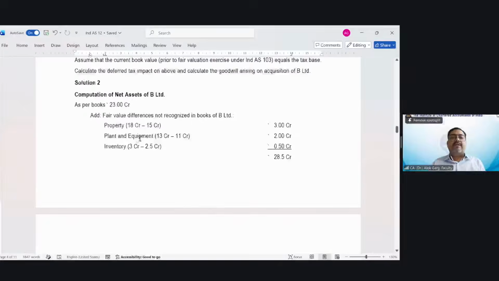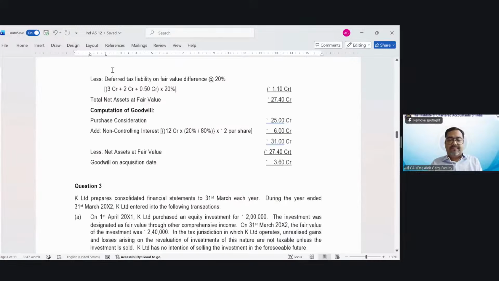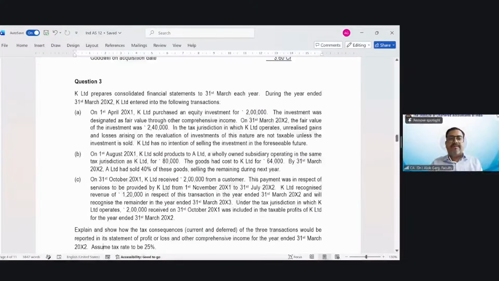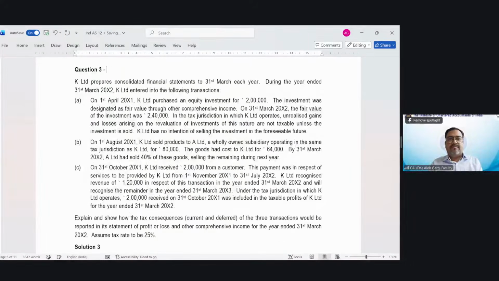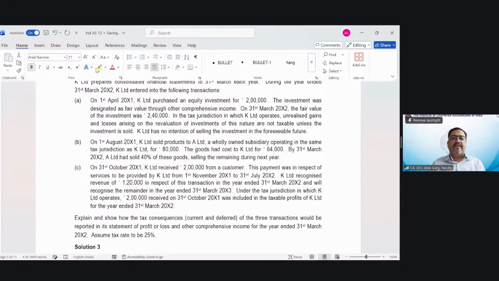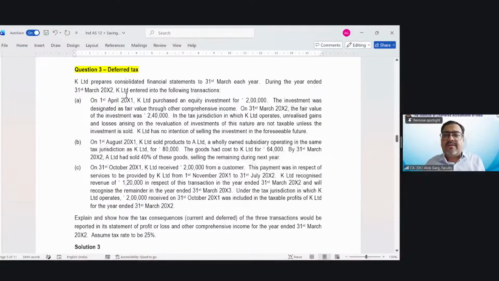Okay, let's discuss this question number 3, deferred tax. I hope this word file is visible to everyone. Is it visible to everyone or not? Please tell me. Okay. K Limited prepares consolidated financial statements to 31st March each year.